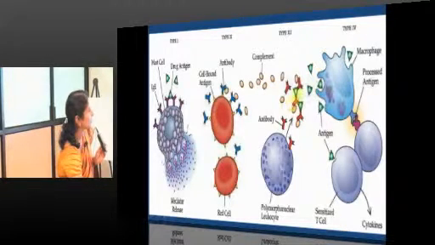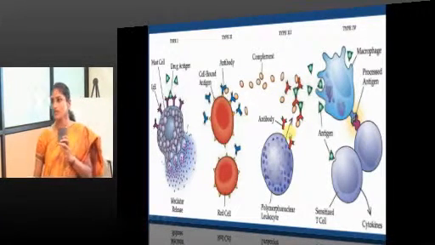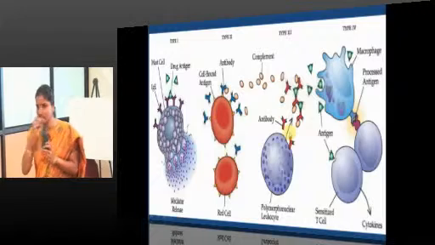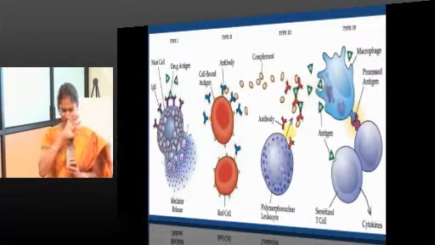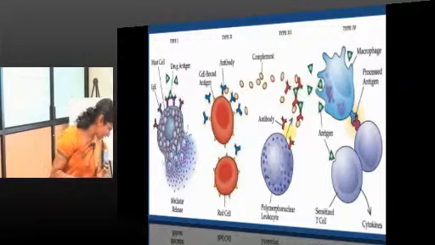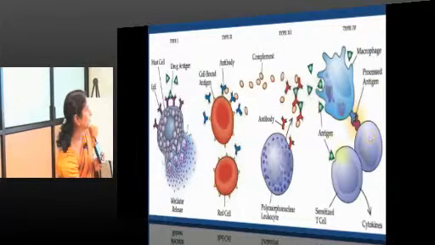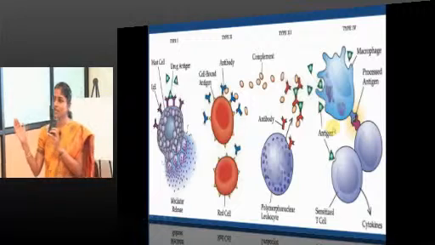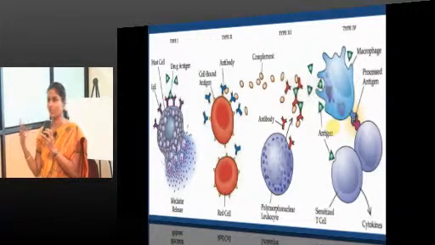Type 3, the antigen antibody complex is formed in the circulation, that goes and attacks the organs, I am sorry, that will result in type 3 hypersensitivity reaction. Good. So, type 4, that is a different mechanism. You have seen what happens with granuloma development.